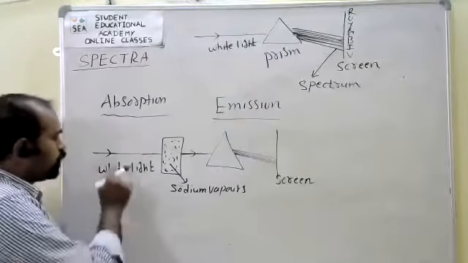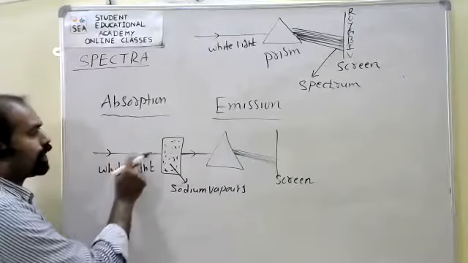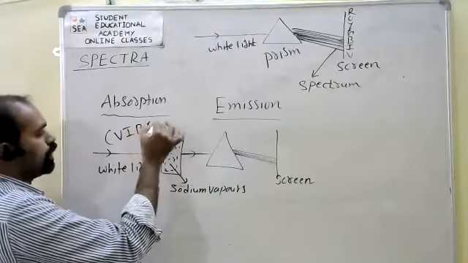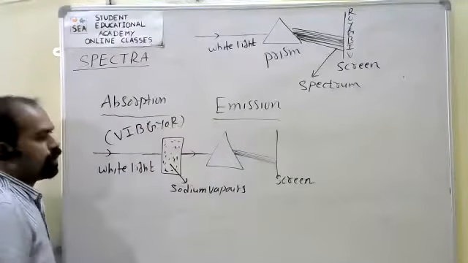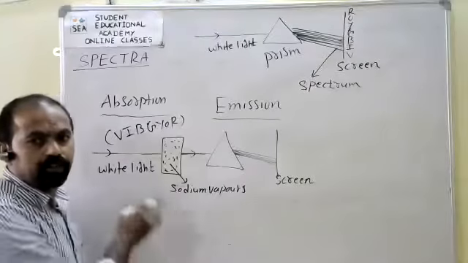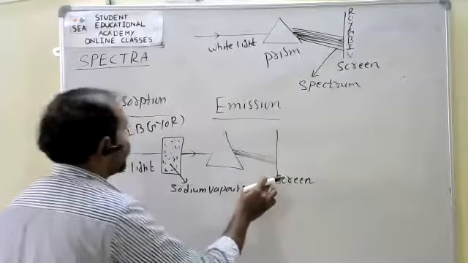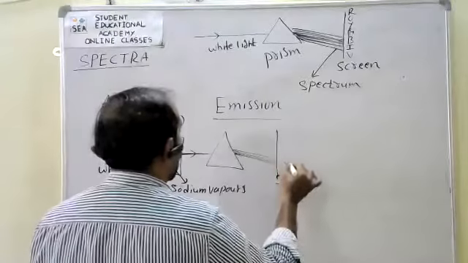If before, the white light contained 7 colors, after passing through sodium vapors, what spectrum are we getting?